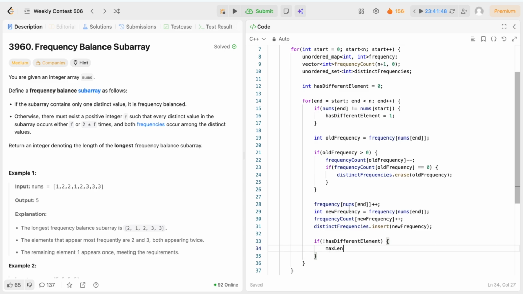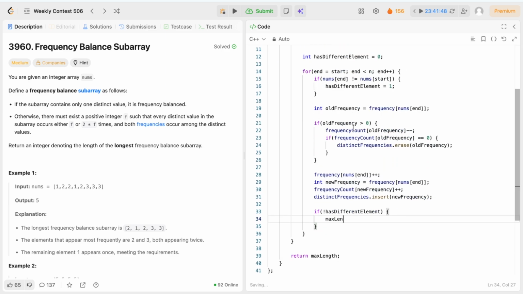So maximum length equal to max of maxLength and the size of the current subarray, which is end minus start plus 1, because it is from index start to index end.